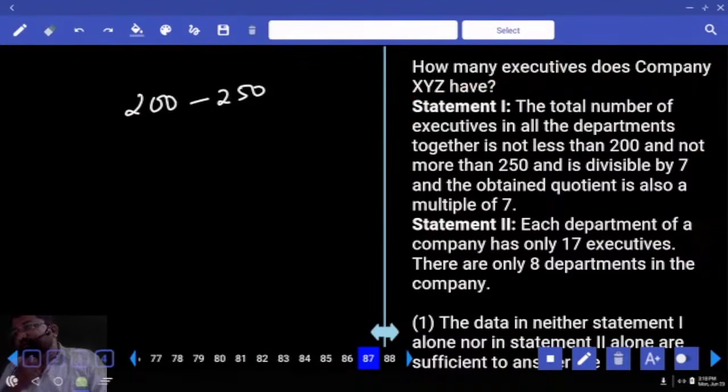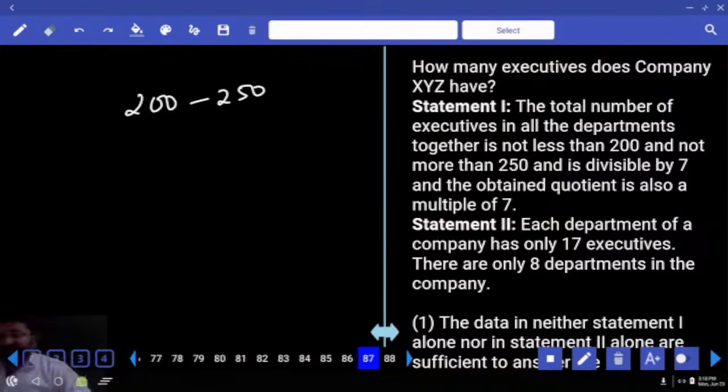Multiply 7 by what number will take you more than 200? 30. 7 into 30 is 210. 7 into 29 also comes, which is 203. 7 into 29 is also 203.